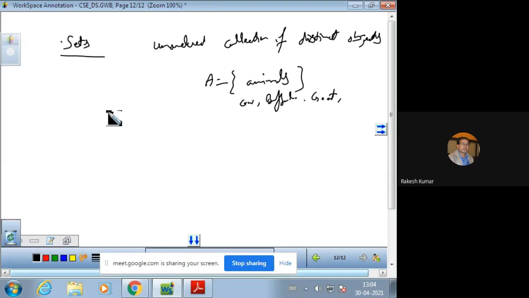The objects may be numbers, or objects may be names, objects may be alphabets, and any other example.